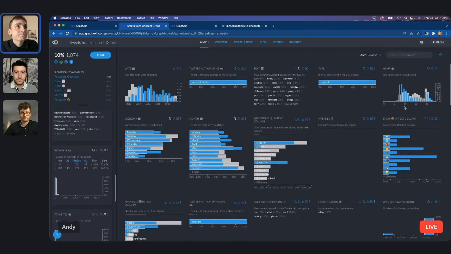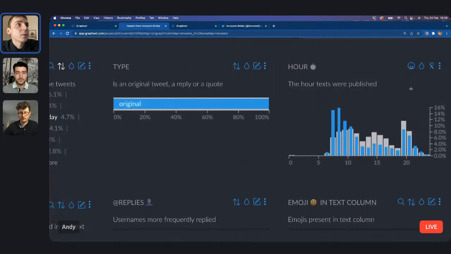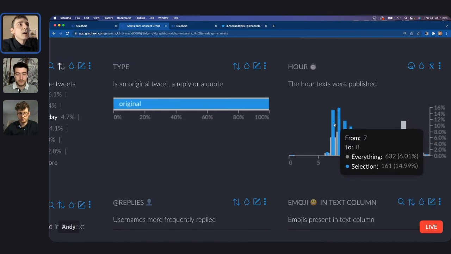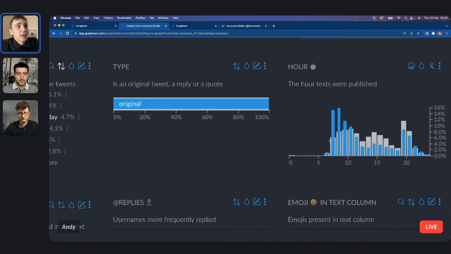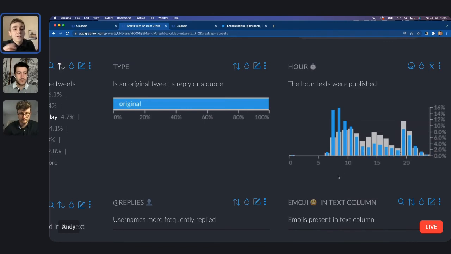So I zoom out again, and we can see the hour variable at the top of the screen here. What do you see there, Paul? Well, I believe the morning is when the tweets are most successful. It looks like this blue bar is representing tweets inside our selection, and the grey one is representing tweets in the whole data set. So what we've got here is an over-representation of these successful tweets between 7 and, you could probably say, around 10 a.m. So it looks like a lot of Innocent's most successful tweets are coming out at that time.